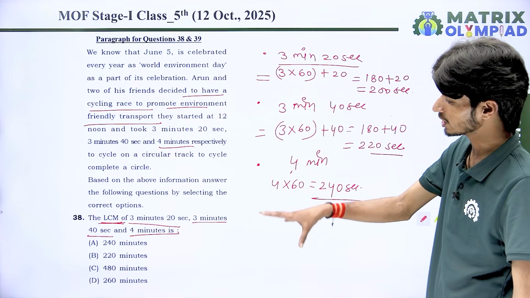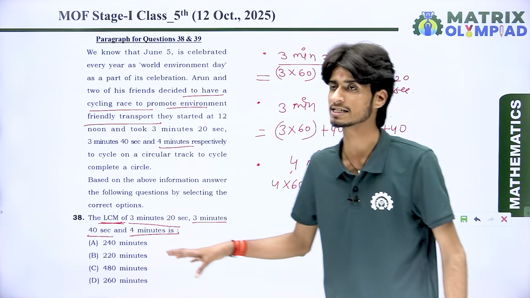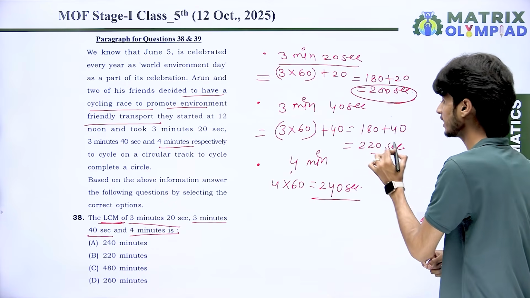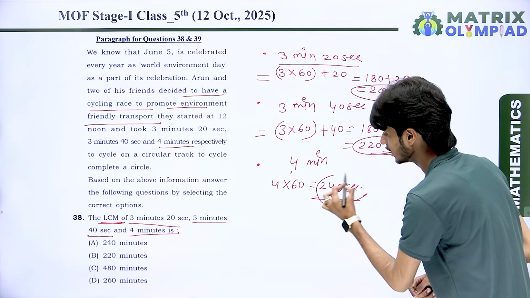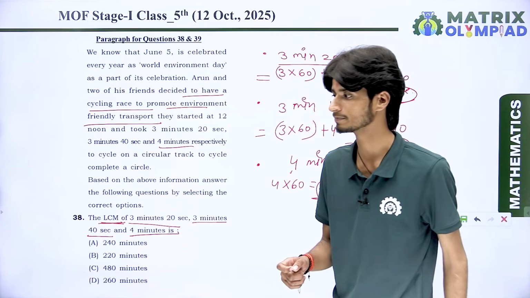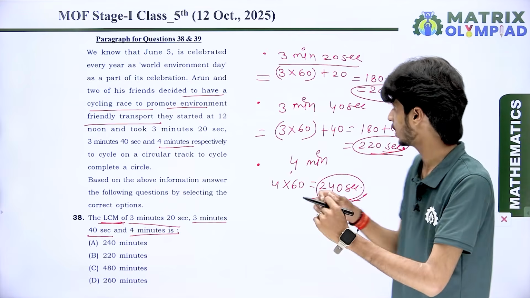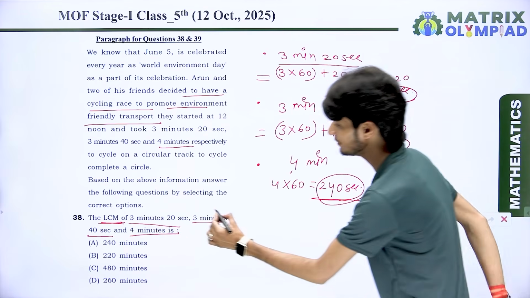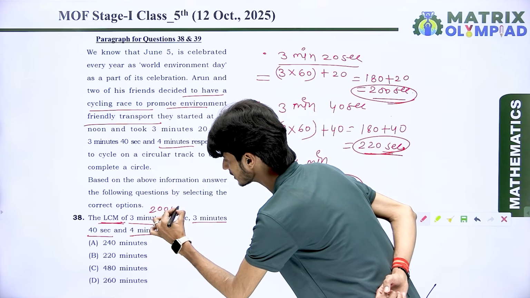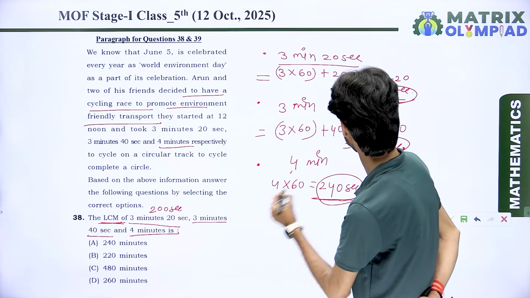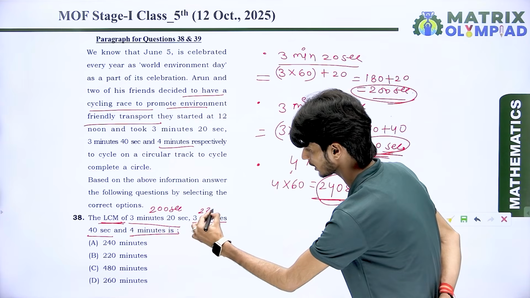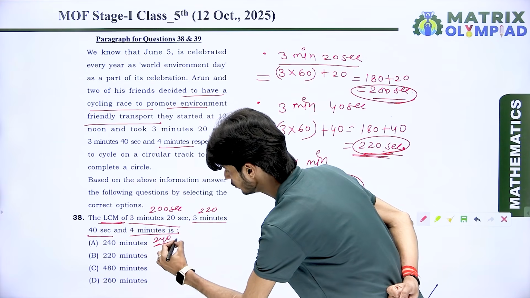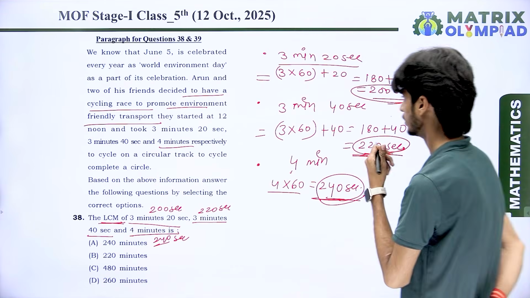Got it? So according to the question, we want to find out the LCM of all those numbers. The first number is 200 seconds, the second is 220 seconds, and the third one is 240 seconds. So be careful and remember, 3 minutes 20 seconds means 200 seconds. 3 minutes 40 seconds means 220 seconds. And 4 minutes means 240 seconds. Got it?